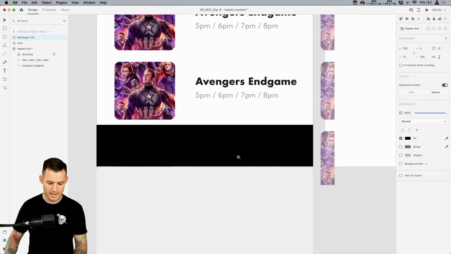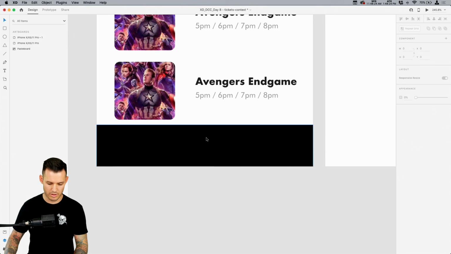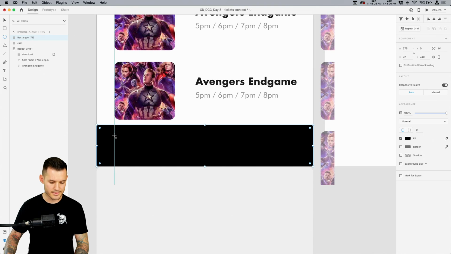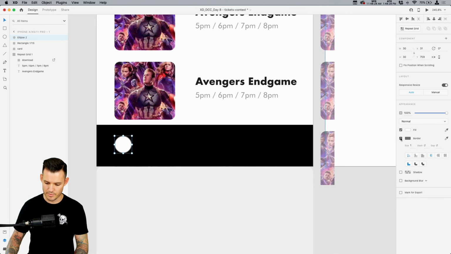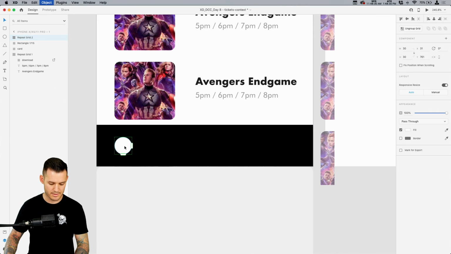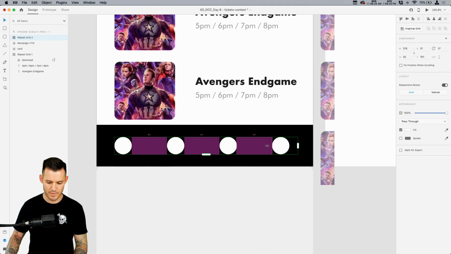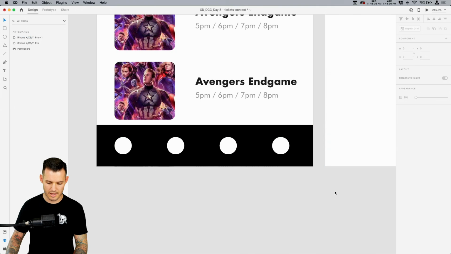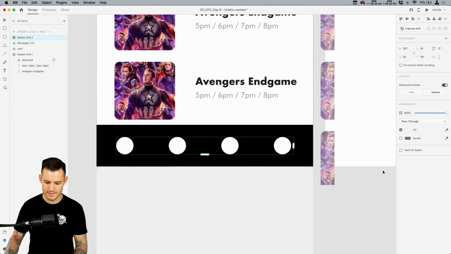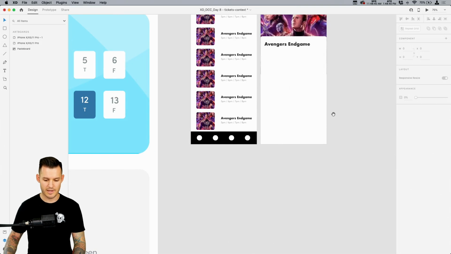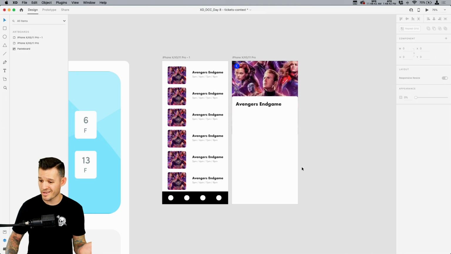Something like that. And of course, in here, you'd want to have your icons and stuff for your navigation items. But we're just going to draw some circles out like this. Repeat grid, drag out 4 of them, space those out. And then I just take the whole thing and I center it. Boom. That's how fast we're planning for navigation. See how simple that is? So far, so good. Okay, cool.